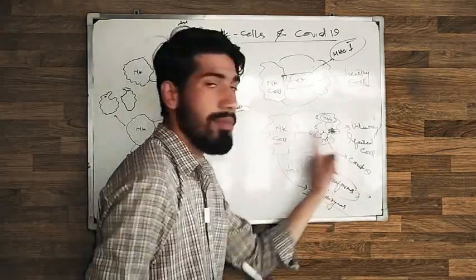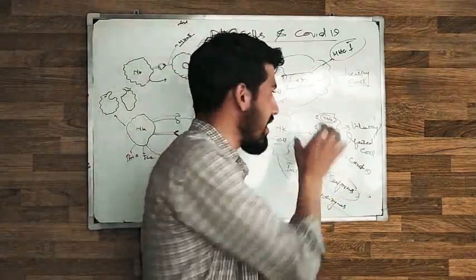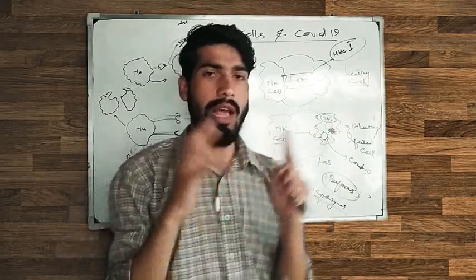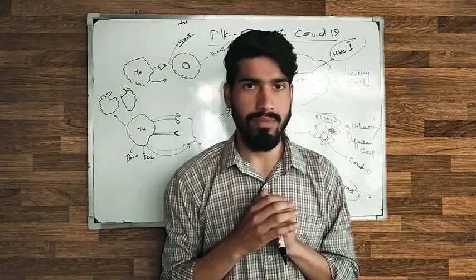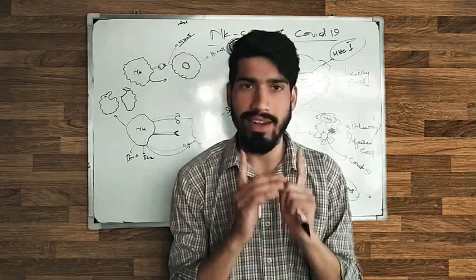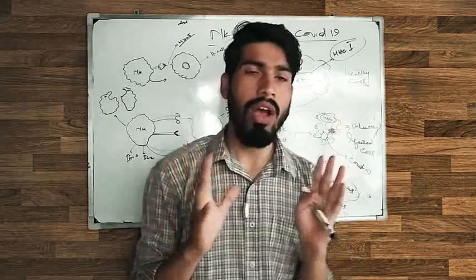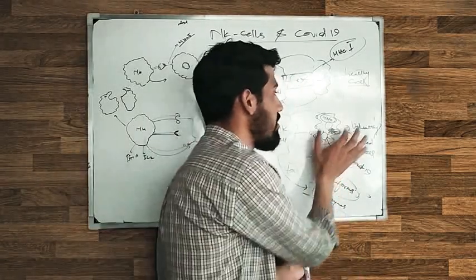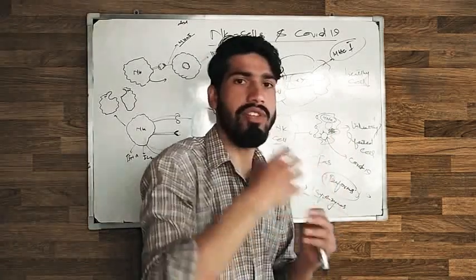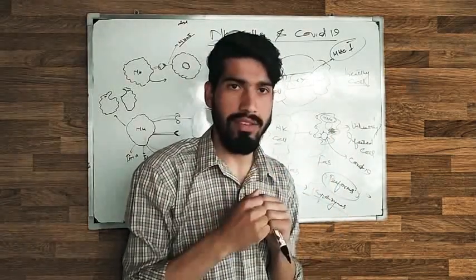Now this enzyme's work is to tell the cell, now get ready for apoptosis. Apoptosis means cell death. Now apoptosis happens in this cell. It suicides. We can say it suicides.